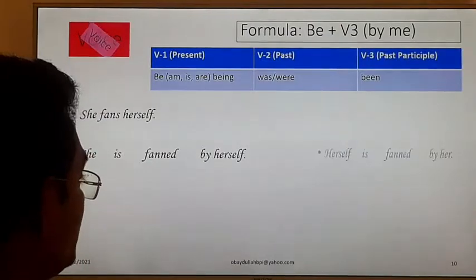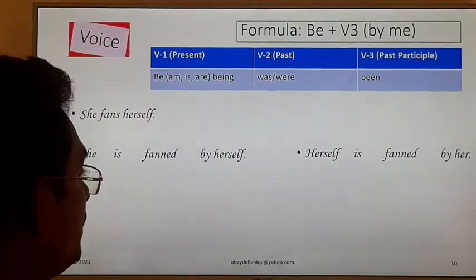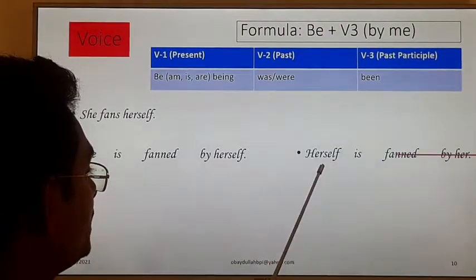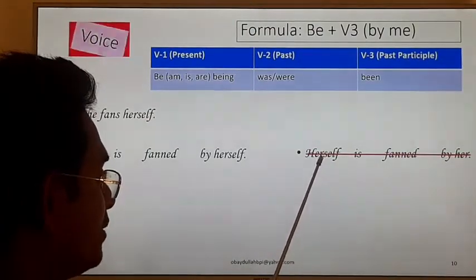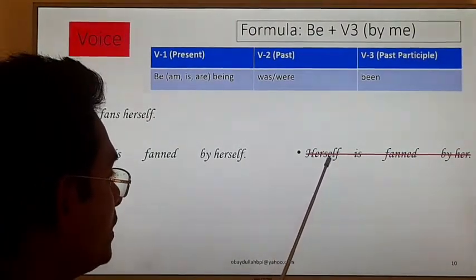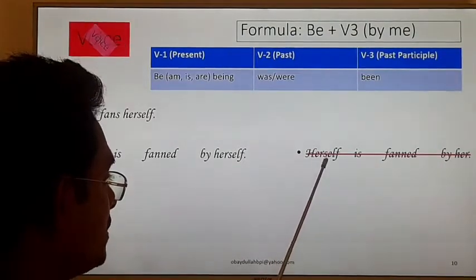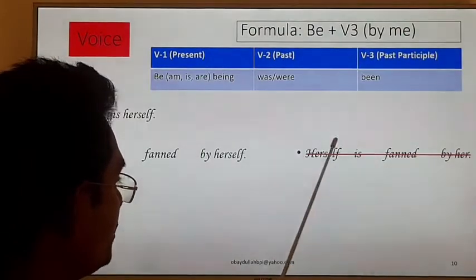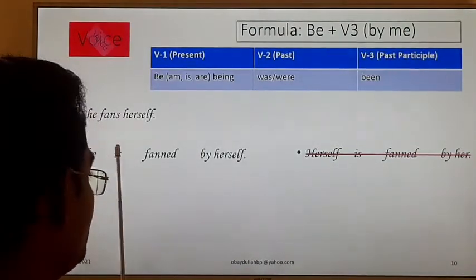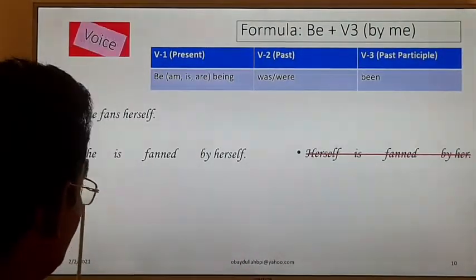Dear student, if you change it this way, this is not a correct answer. I already told you that herself cannot be the subject of a sentence. That is why we cannot change it this way. We have to change it the other way.